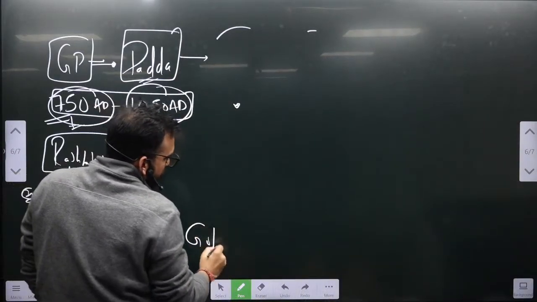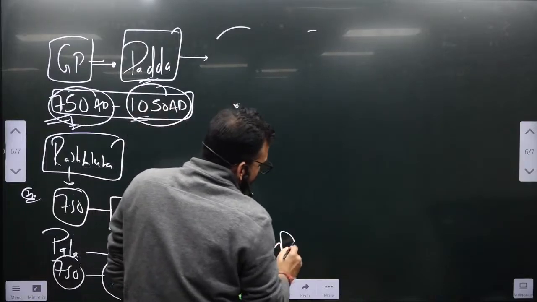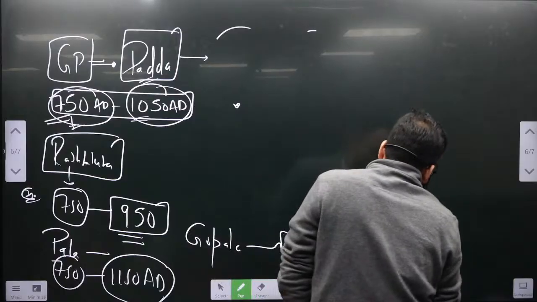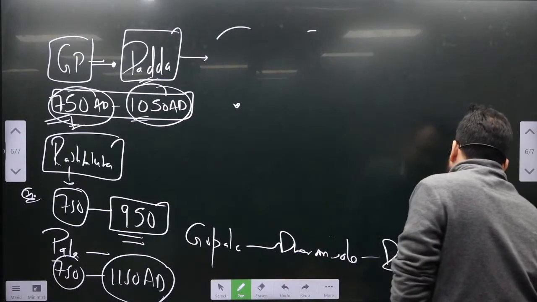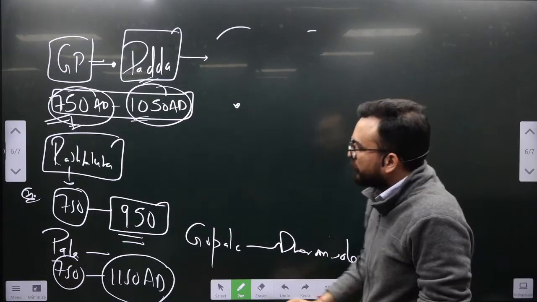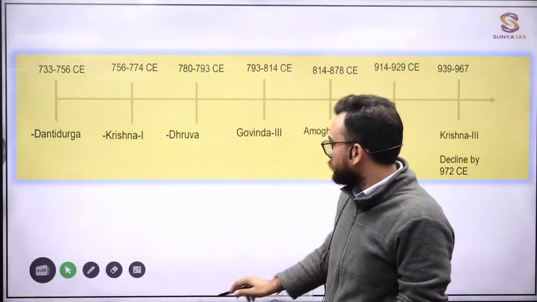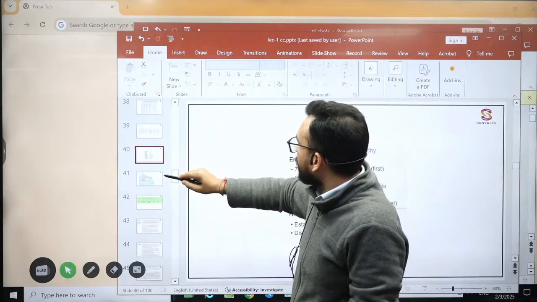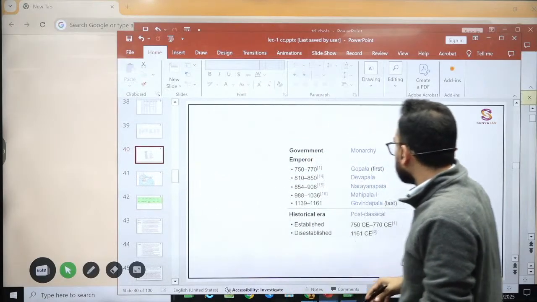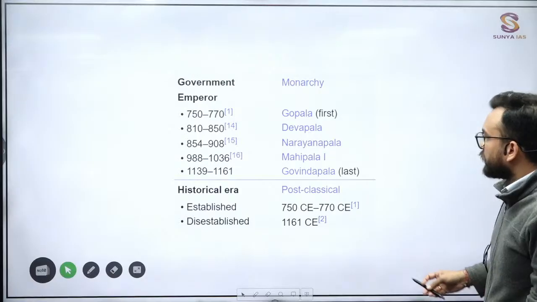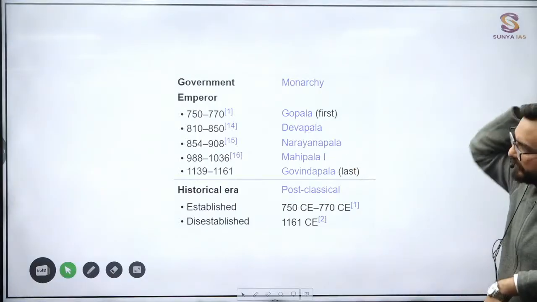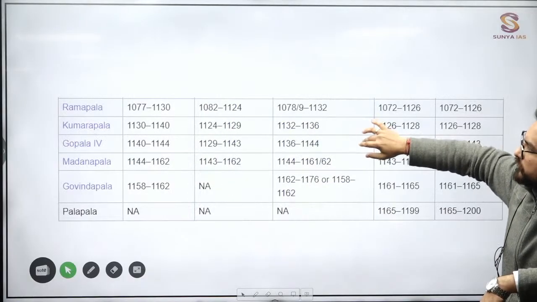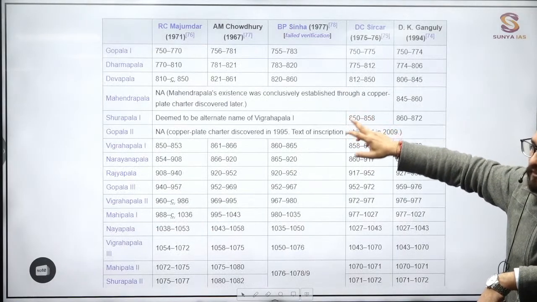Gopala, Dharmapala and Devapala. But the list is very long, guys, of these Pala rulers too. Over here, let me show you. Again, over here, you will see 750 to 770, Gopala, 810 to 850. Just wait. Over here, you will see the list.